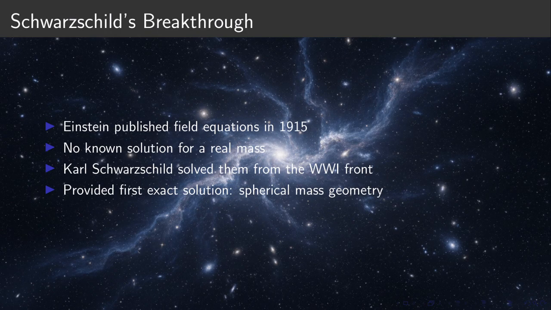Schwarzschild's breakthrough. In 1915, Einstein published his field equations, but he didn't have a solution for a real field around physical mass. Carl Schwarzschild read his field equations and solved them while serving on the front lines of World War I. His solution described the geometry around a spherical mass. It became the first exact solution to Einstein's equations.